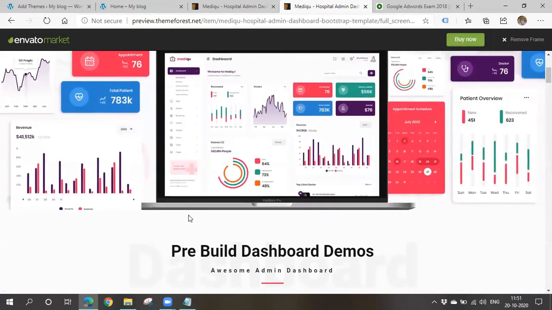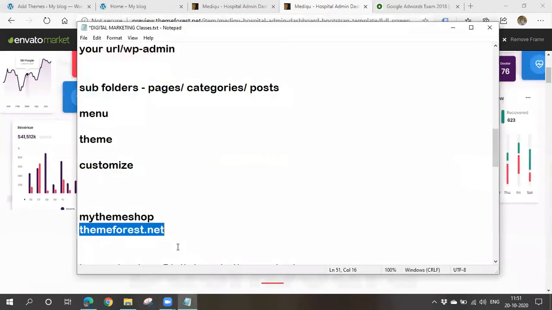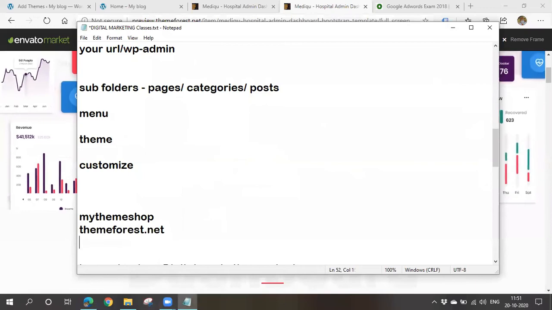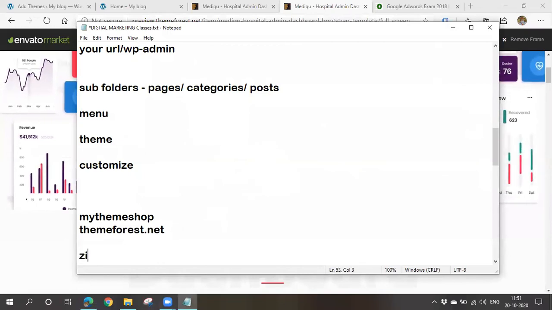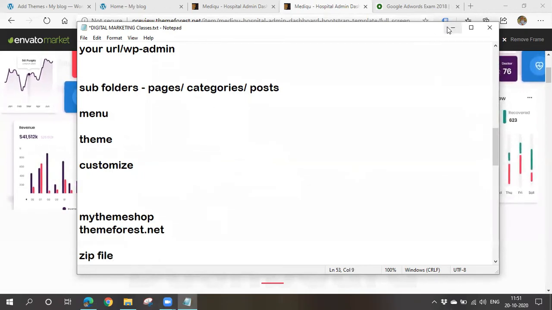Okay, once you buy the theme, you'll be getting a zip file. It may cost up to some dollars sometimes. Now what we have to do with this zip file?